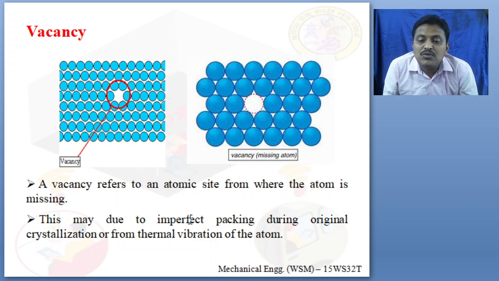This may be due to imperfect packing during the original crystallization. Why are these types of defects caused? It is a kind of defect caused during manufacturing operations, so this is caused due to a manufacturing defect. Or it may be due to thermal vibration of atoms. What is thermal vibration of atoms? The metal is subjected to heat. When the vibration occurs, the atom may shift from one particular atomic site to another atomic site. Due to this, the vacancy will occur. So what is vacancy?